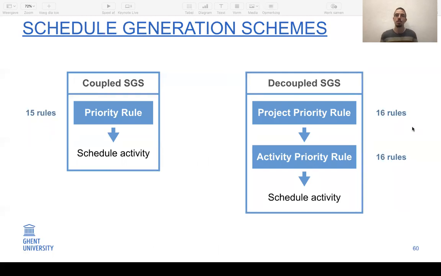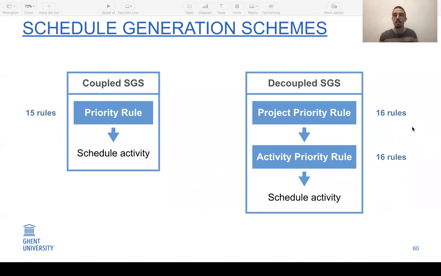We propose two new solution algorithms for the problem. In existing literature, most of the time, when schedule generation schemes are used, these work with one priority rule. So in each iteration of the scheme, an activity is selected and that one is scheduled based on this priority rule. However, if we have multiple projects, both the project and the activity are selected by one rule. So we call this the coupled schedule generation scheme, because these two decisions are coupled.